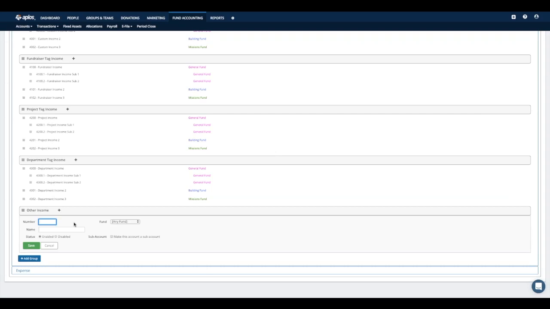When I'm ready to add that new account, what I want to do is click the plus mark icon next to that group title. And that's going to drop down a menu here so I can enter in the details for that new account. Within Aplos, you are required to enter both an account name as well as an account number for your accounts. So if you don't already have a numbering system in place, we recommend going off of the GAAP, or the generally accepted accounting principles.